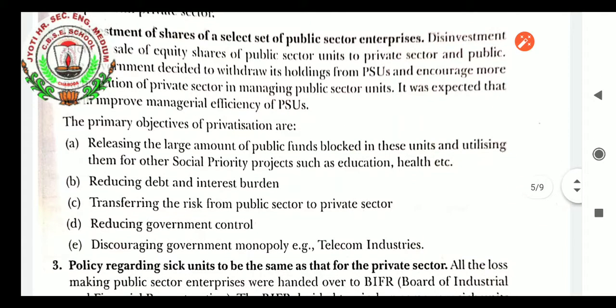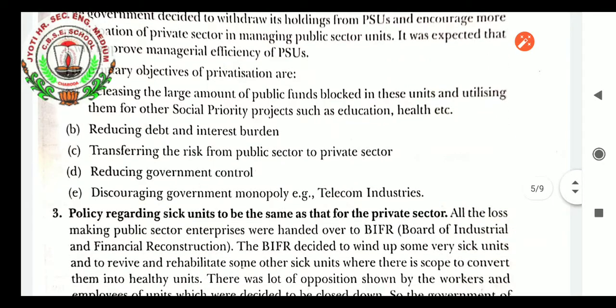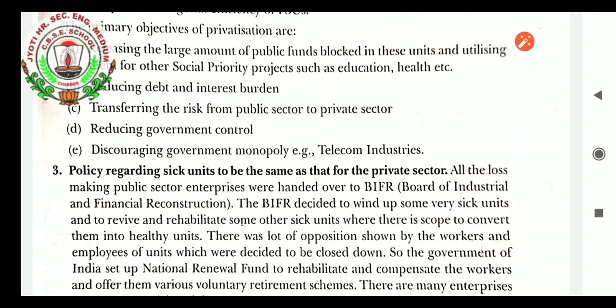Reducing debt and interest burden, transferring the risk from the public sector to the private sector, reducing government control, and discouraging government monopoly, for example in telecom industries. Policy regarding sick units to be the same as that for the private sector.